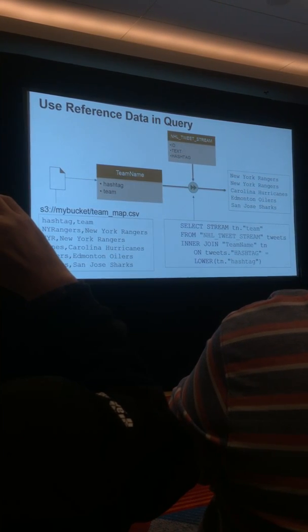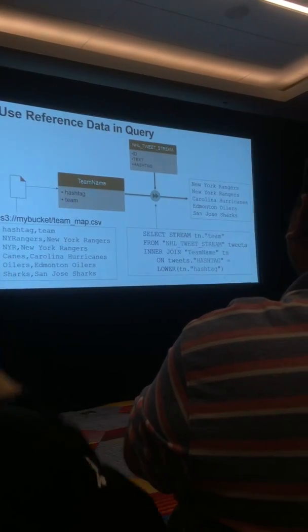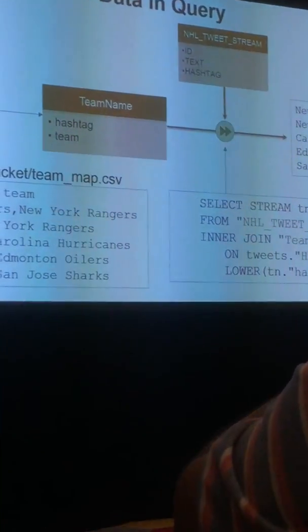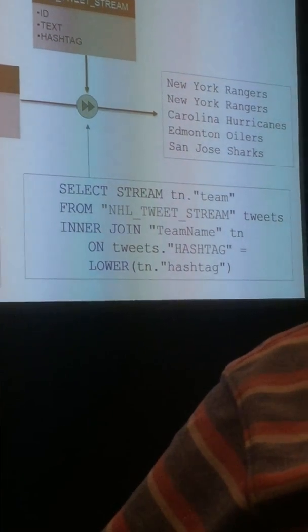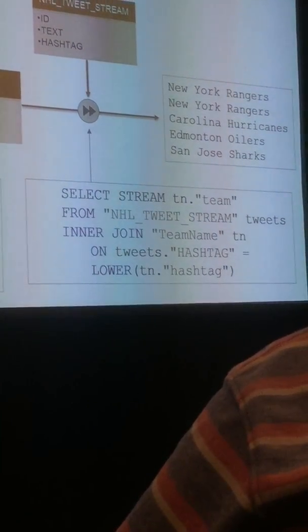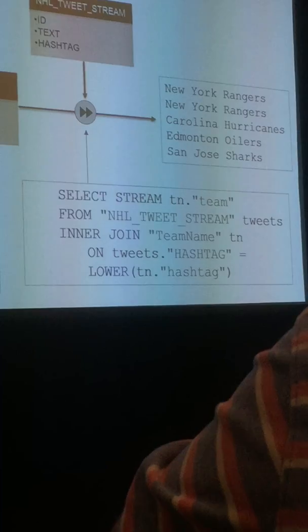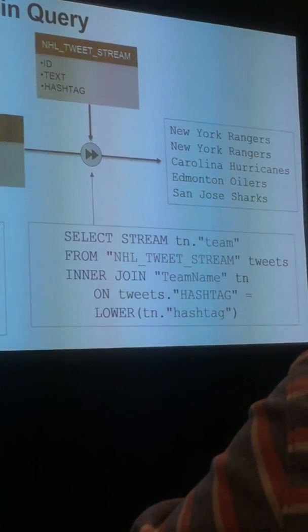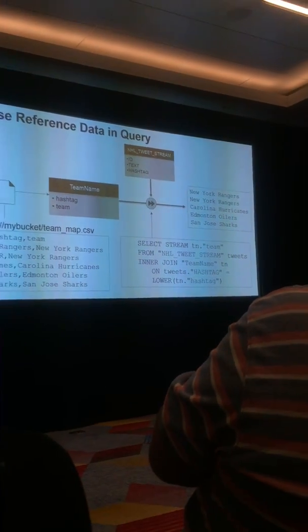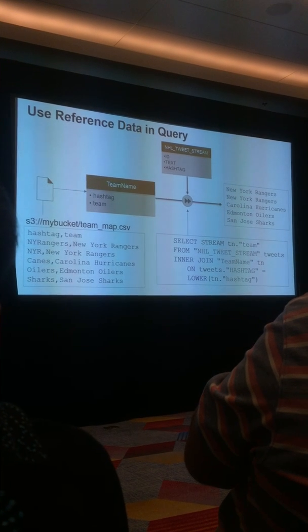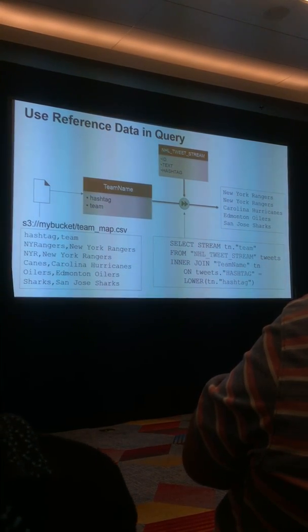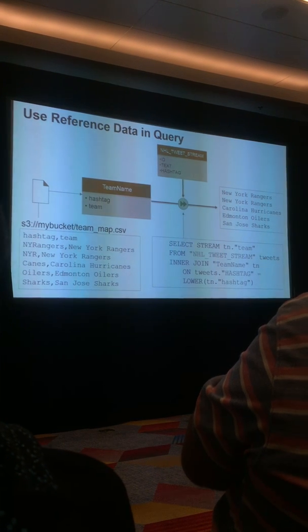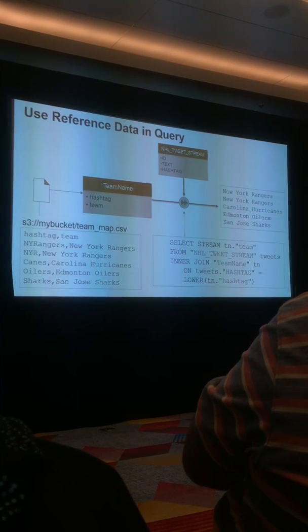When you create a reference table like I did, with the static data in S3, today the only way to do it is through the command line. You tell Kinesis Analytics, here's some static data that I want to import into my Kinesis Analytics application. Kinesis Analytics will bring that in as another table that you can use inside of your app. In this case, it brought it in as a table called team name, and it created two columns, one called hashtag, one called team.